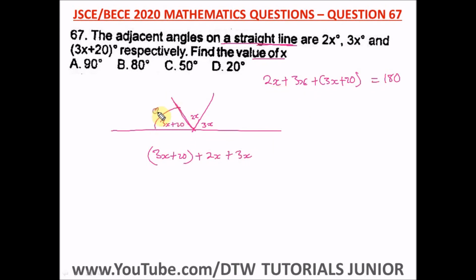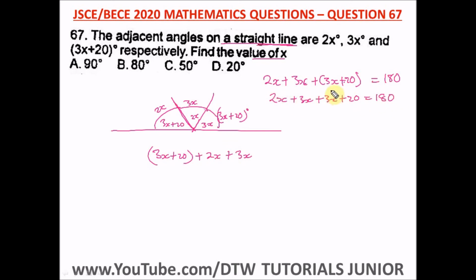I was supposed to start with 2x, then 3x, then 3x plus 20. That's the right way to arrange it. So let us open all these parentheses. We have a positive here, so every sign remains positive. So we have 2x plus 3x plus 3x plus 20, equal to 180.